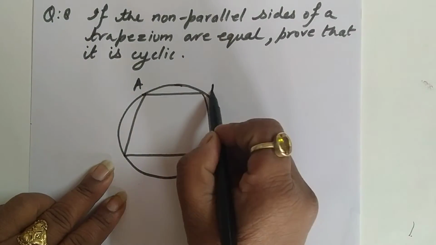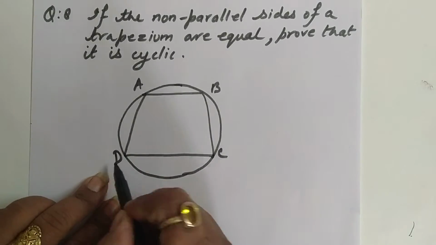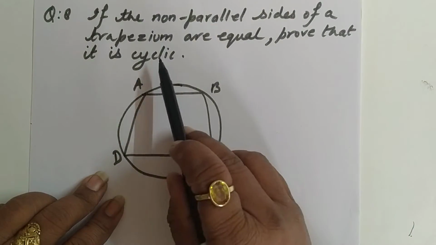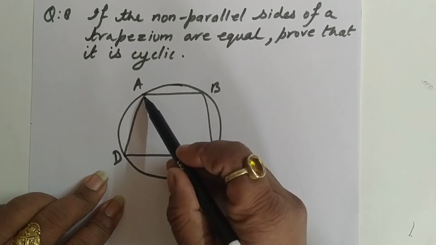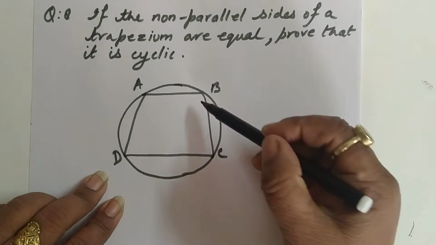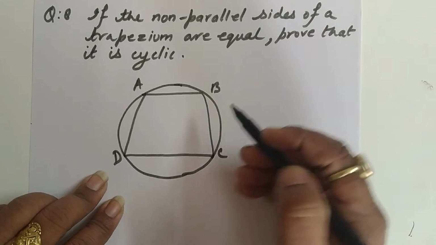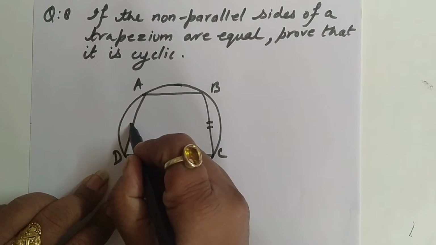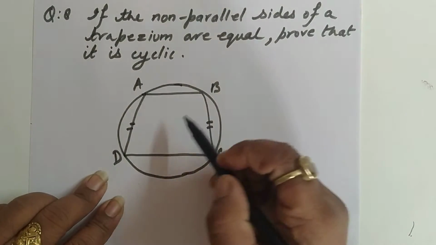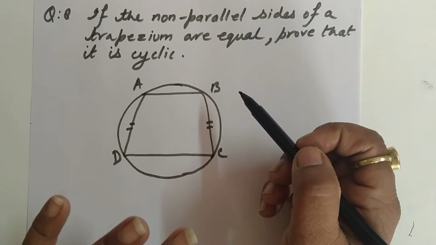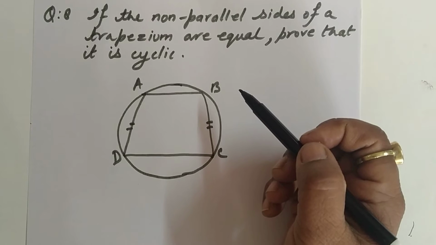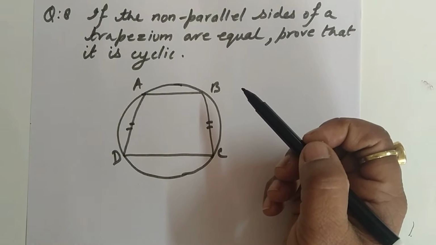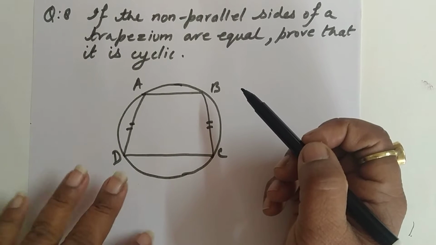Suppose ABCD is a trapezium that is given, and the non-parallel sides of the trapezium are equal. So what are the non-parallel sides? Of course AD and BC are the non-parallel sides. So both the sides are equal, that is given in this question, and we need to prove that this trapezium is cyclic.